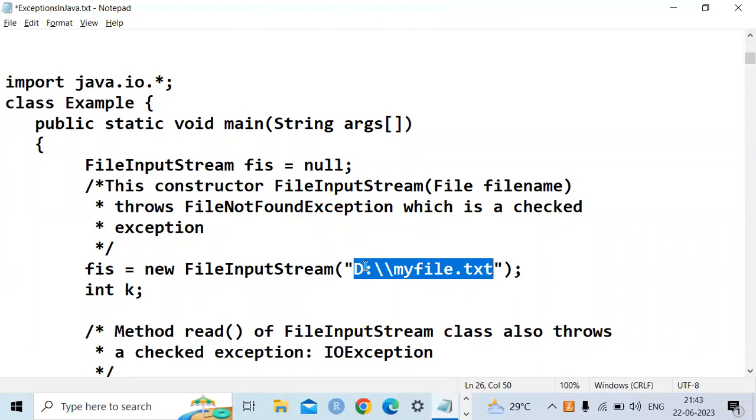Whenever a checked exception is raised, when you compile the program, if the file is not available, or if the data is not connected, or if the network is not working properly, in those cases a compilation error will occur. See here, I say d:/myfile.txt, but actually my file is available in another folder. So actually I have to mention that path, but unfortunately I mentioned only the D drive.